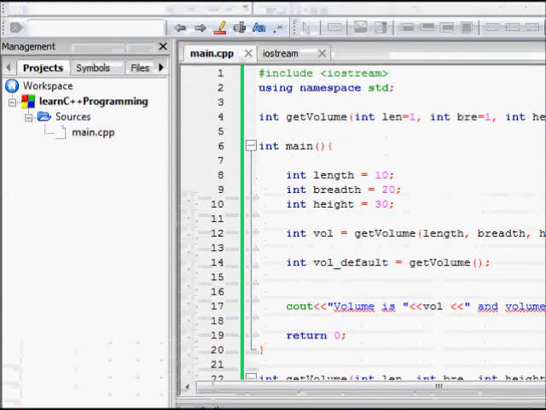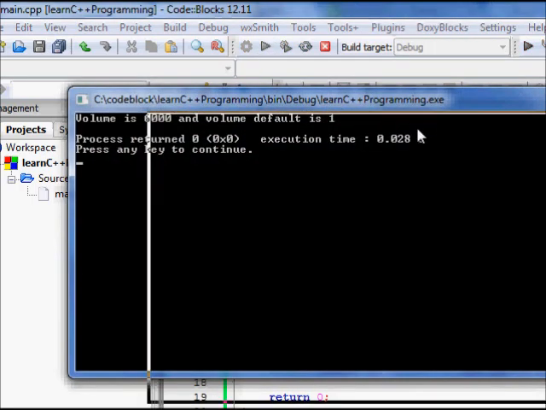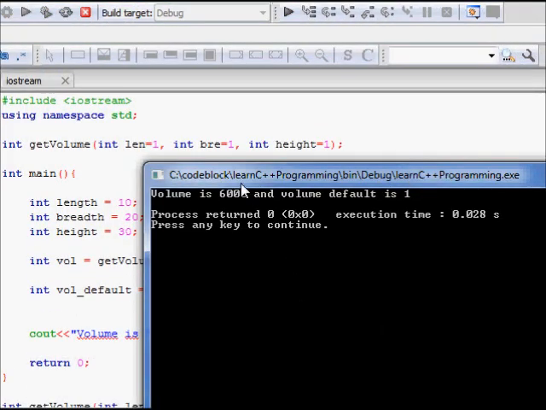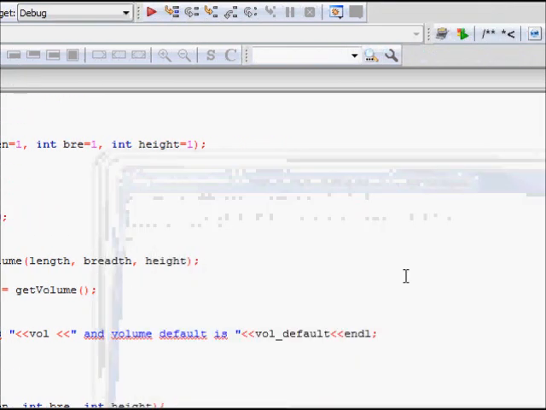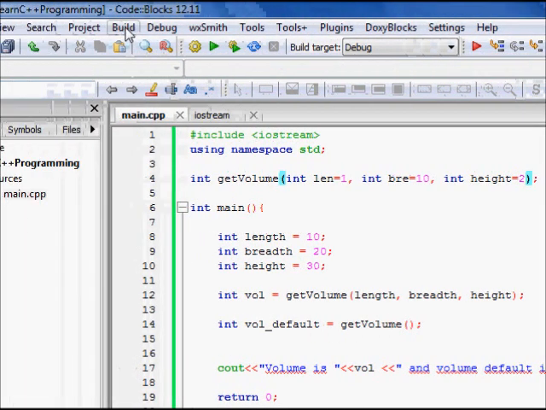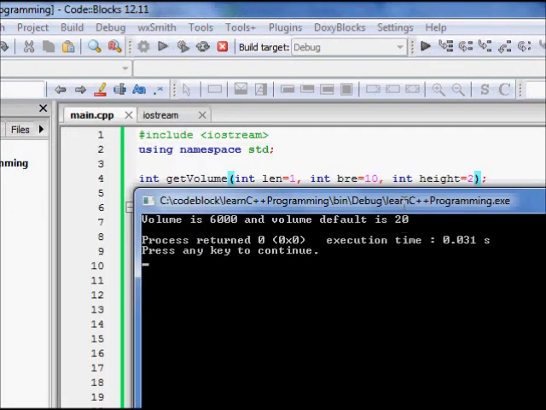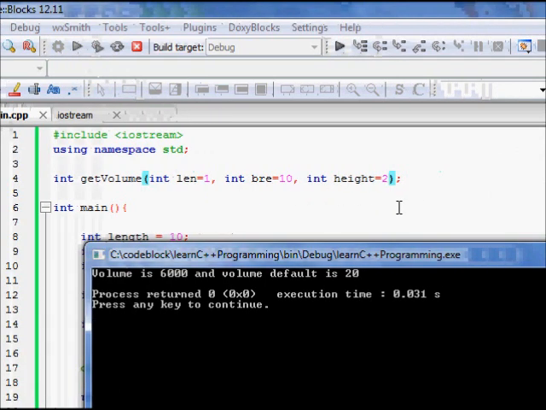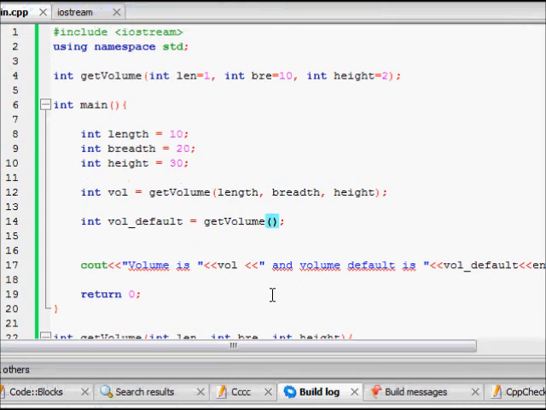Now let's try to see this code. We build the code and now run it. The volume is 6000 because 10 into 20 into 30 is 6000, and volume default is 1 because length, breadth and height were 1. Now let's see something more. If I make this 10 and this 2, and build it again, the volume default is 20, because it is 1 into 10 into 2, so it's 20.